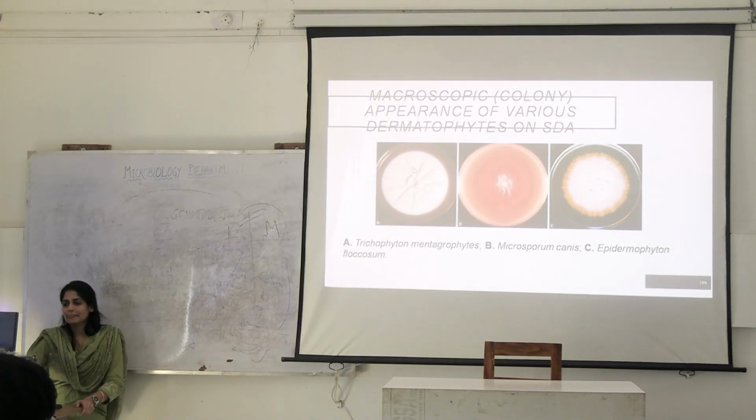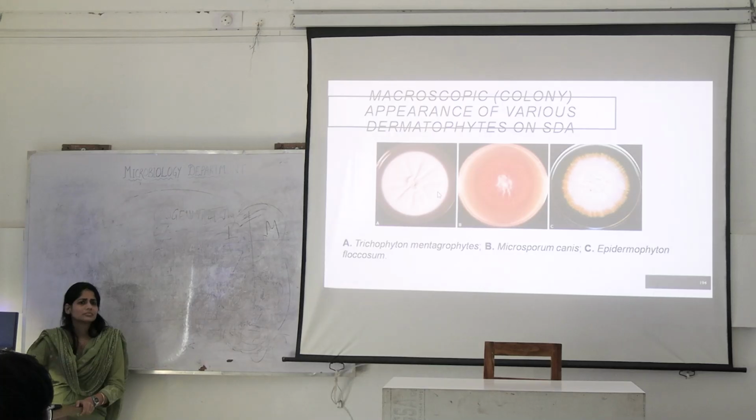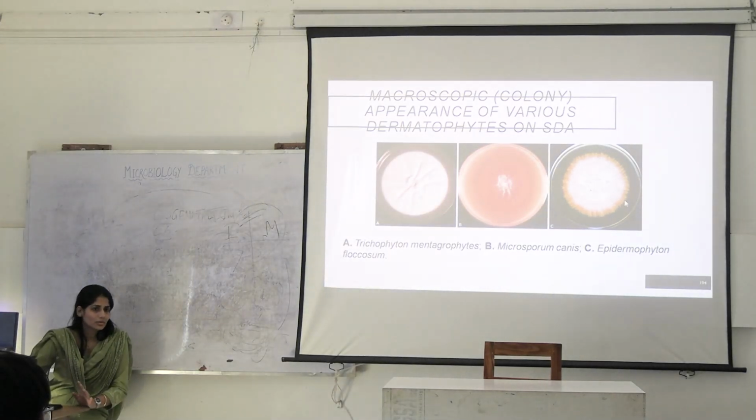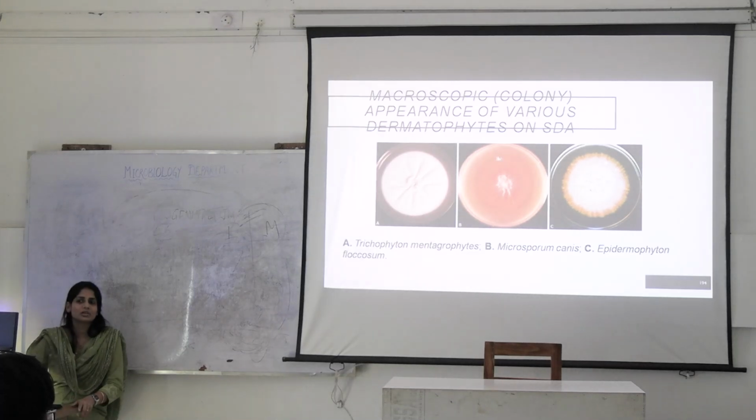What is this? How can you tell this? This is a white moldy growth. What is the texture? Is it powdery? Somewhat powdery, but this is not yeast, right? This is all mold. This is all the moldy growth in all the cases. This is Microsporum canis. What kind of pigment can you see? You can see the red pigment.